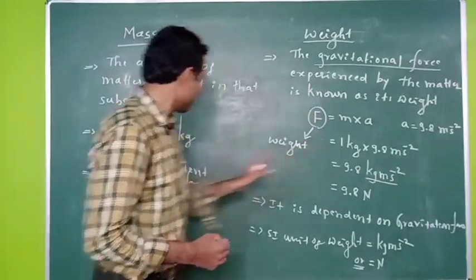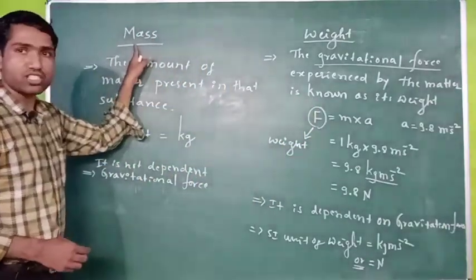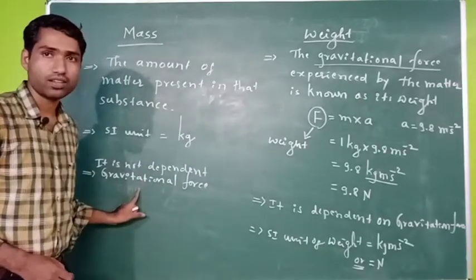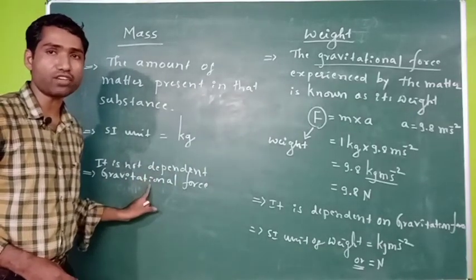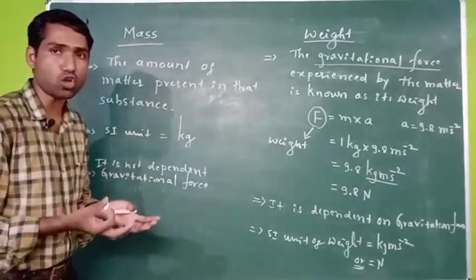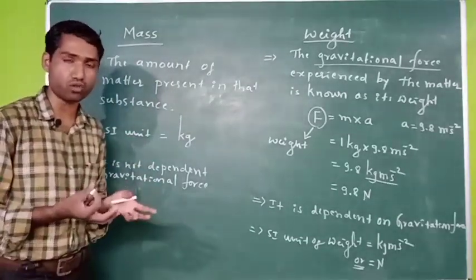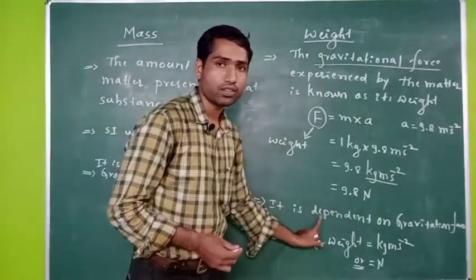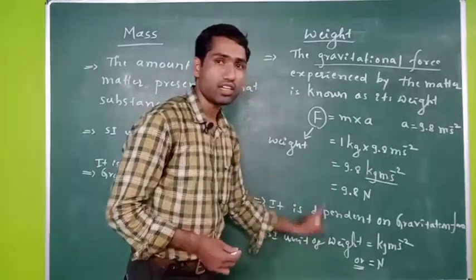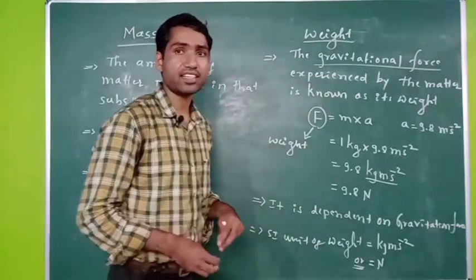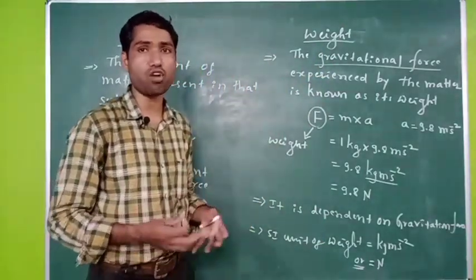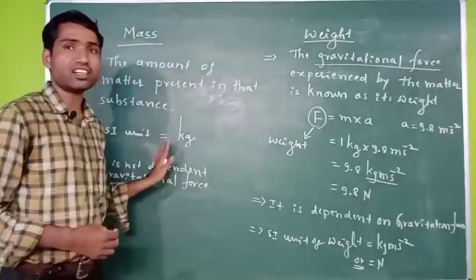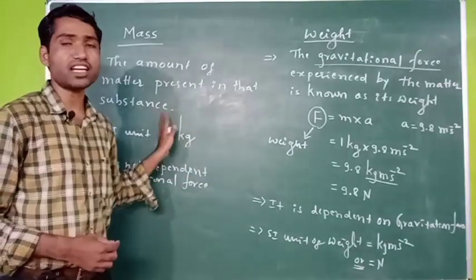So the amount of substance is independent of the gravitational force, right? The amount of substance is not going to change with the change in gravitational force, but the weight is dependent on the gravitational force, right? Therefore the weight of a particular matter is changing with the change in the place of measurement. So these are the important differences between the mass and the weight.